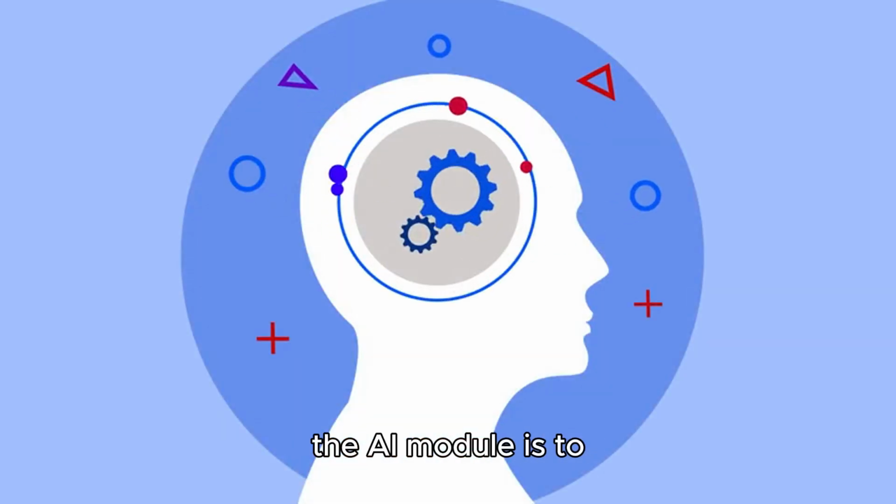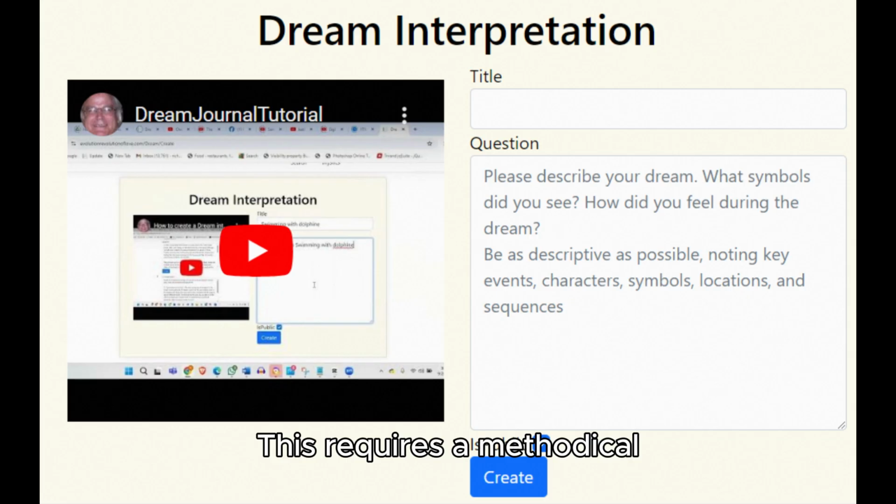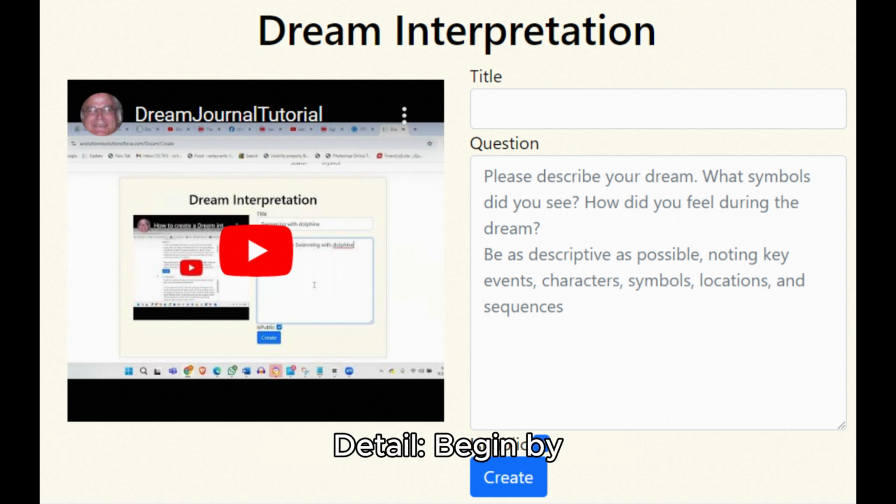Inputting dreams. The first step in using the AI module is to carefully input your dreams. This requires a methodical approach so that the AI can work with the most complete and accurate information. Here's how to do it. Describe the dream in detail. Begin by entering the full narrative of your dream. Be as descriptive as possible, noting key events, characters, locations, and sequences.